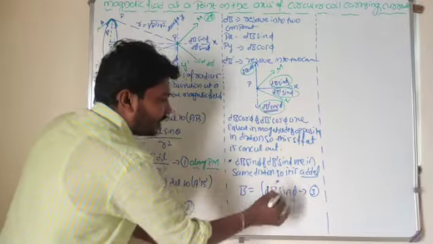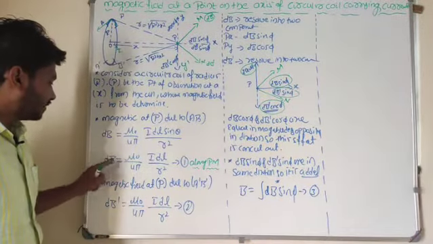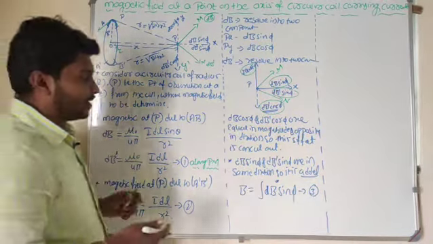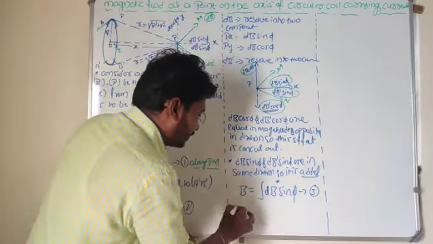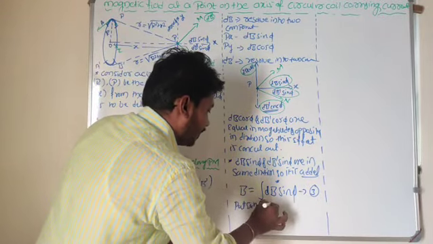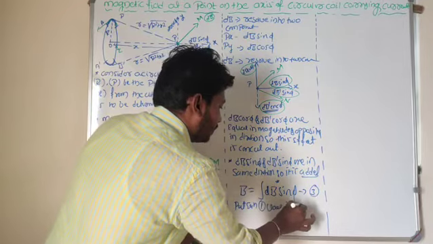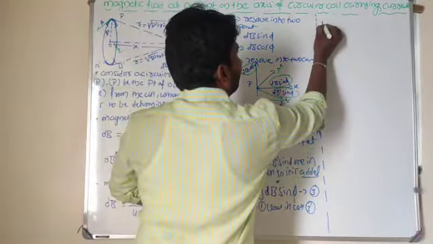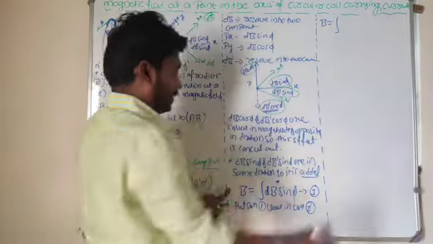Wherever dB is there, instead of dB, shall I take mu naught by 4 pi, I dl by r square? Then this equation 3 becomes, put equation 1 value in equation 3. We are determining the total magnetic field.